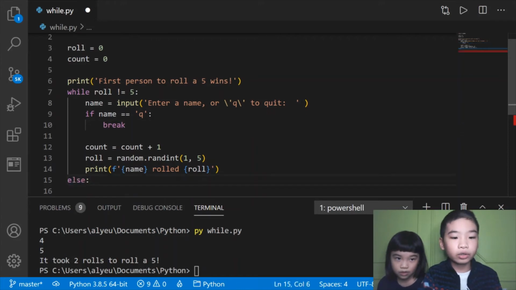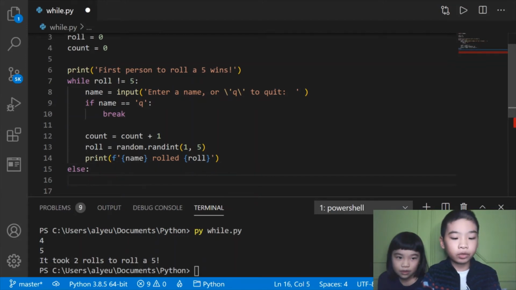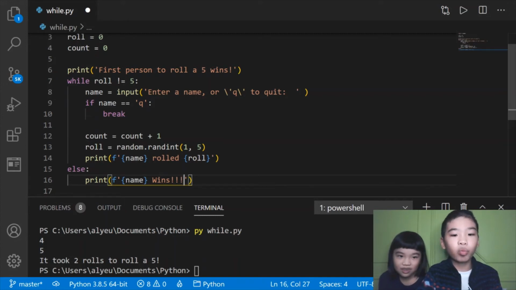Then we're going to do else, after that print f string name rolled roll. For example, if I take Bob as the name, then I'll do Bob rolled, for example, 3. And then if it's still not 5, it'll go on. It'll print f name wins. If it is a 5, it'll do Bob wins if Bob rolled a 5.